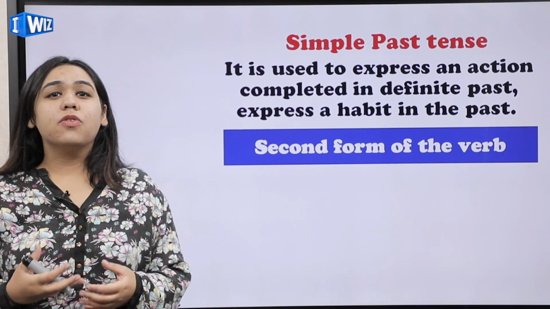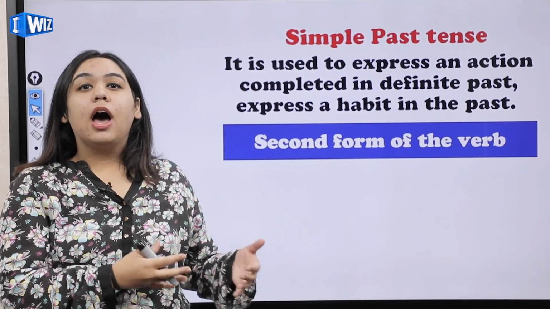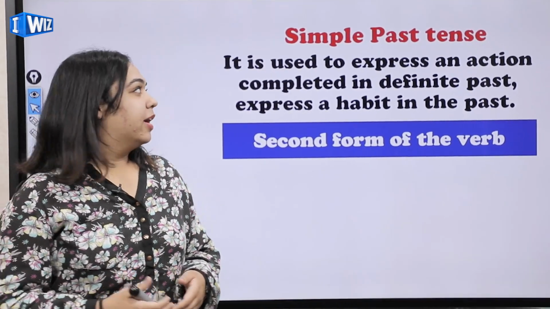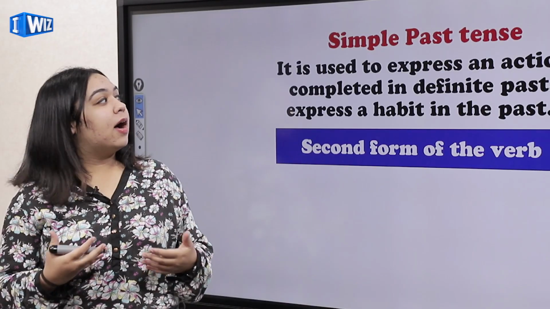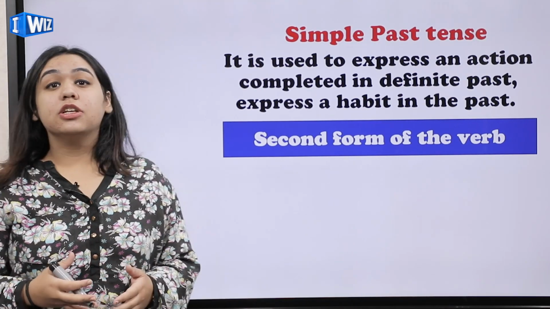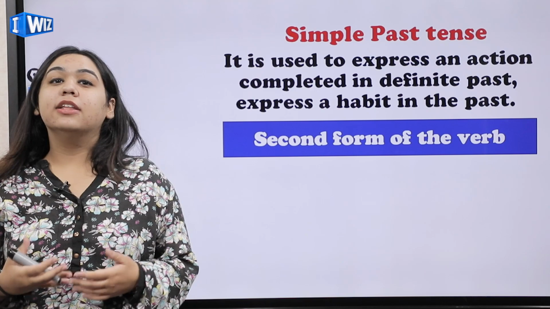So past denotes any action that has taken place in the past time or it has continued in that time. So it could be in that way. So we'll be moving on one by one. Our first tense is simple past tense. So when is it used? It is used to express an action completed in definite past or express a habit in the past.